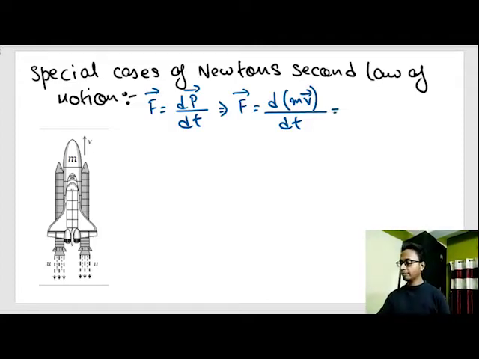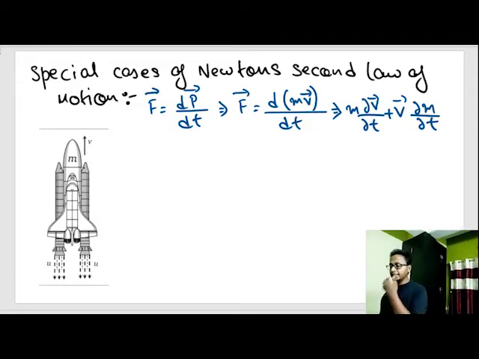When we differentiate the product m into v, we take m, differentiate v, then take v as constant and differentiate m. Now in earlier cases, this dm by dt was equal to 0. Why? The body was not changing its mass.